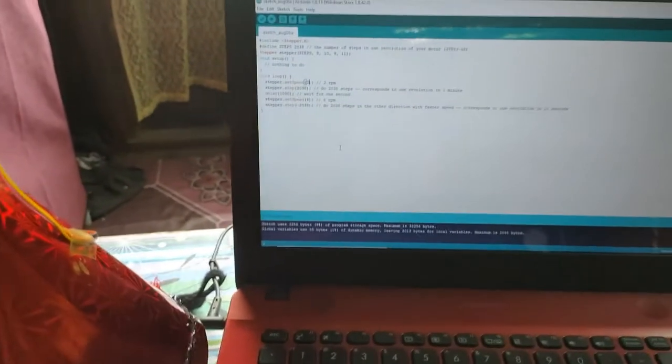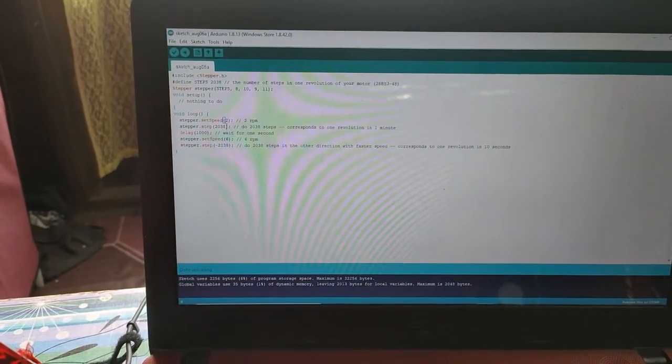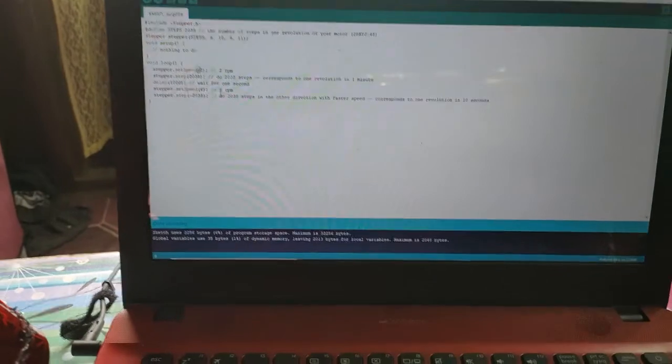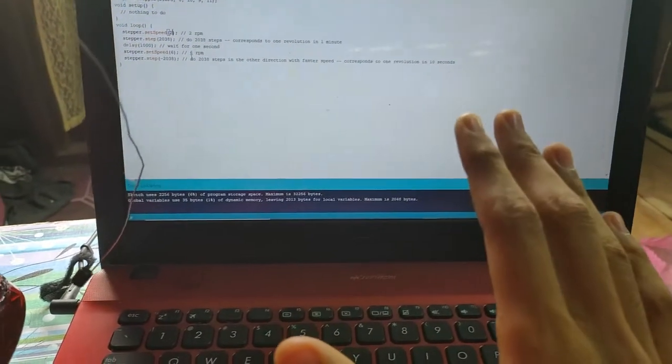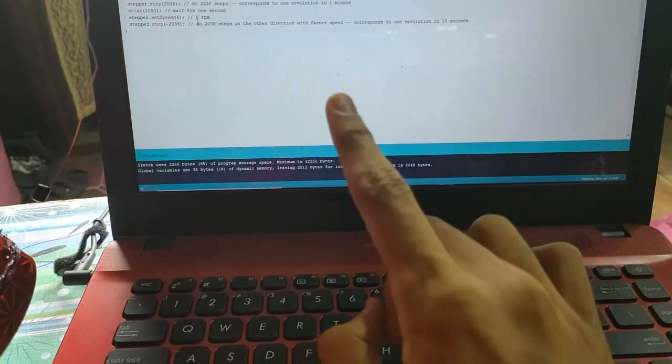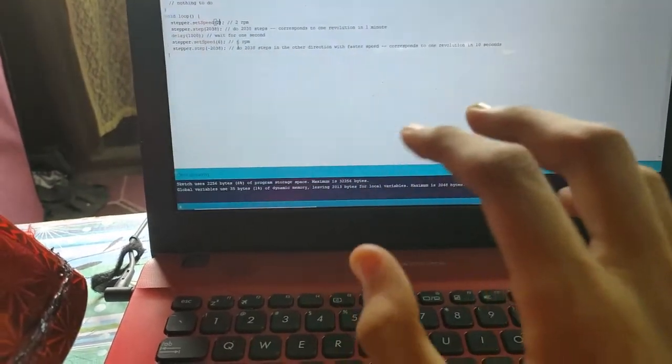Okay, so how to control the speed? We change a little bit at the coding. So how to change it? We go to the set speed. We change the value of the RPM. For this project we use 2 RPM.